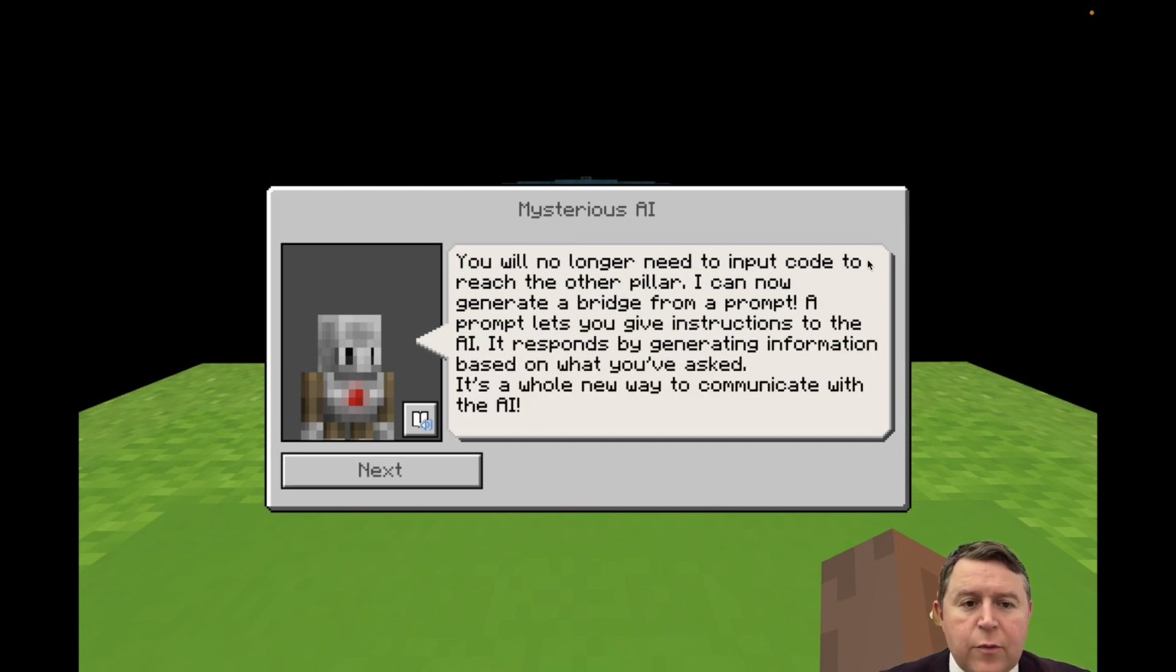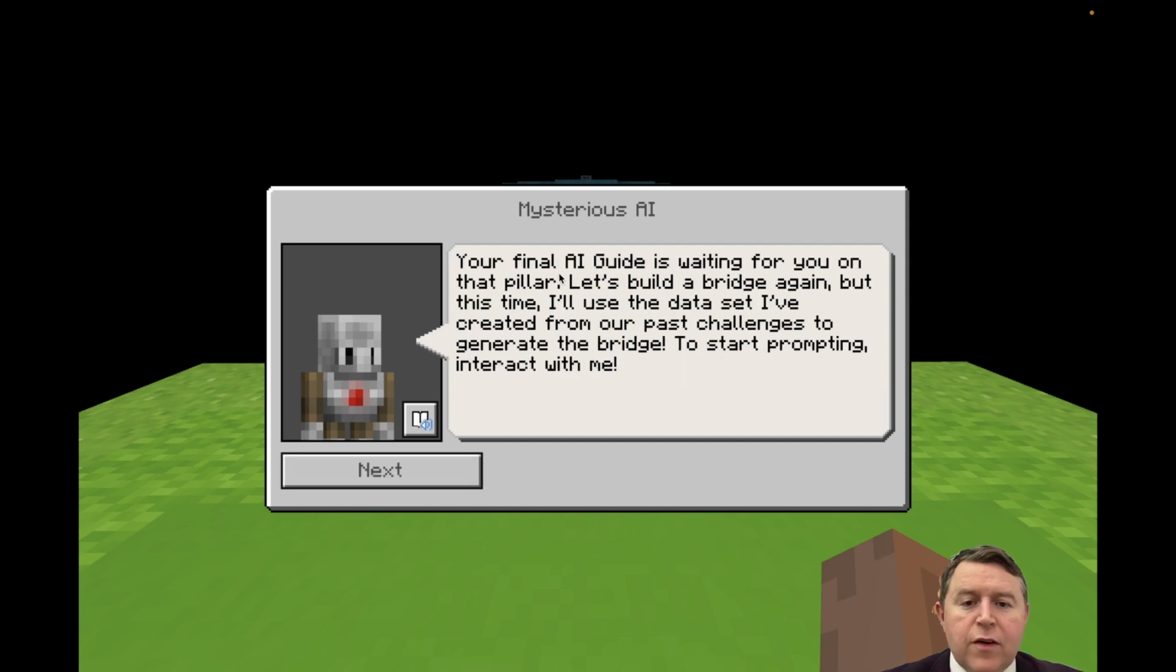You no longer need to input code to reach the other pillar. I can now generate a bridge from a prompt. A prompt lets you give instructions to AI, which responds by generating information based on what you did. It's a whole new way to communicate. Your final AI guide is waiting for you on that pillar. Let's build a bridge again. But this time I'll use the data set I've created from your past challenges to generate the bridge, to start prompting.